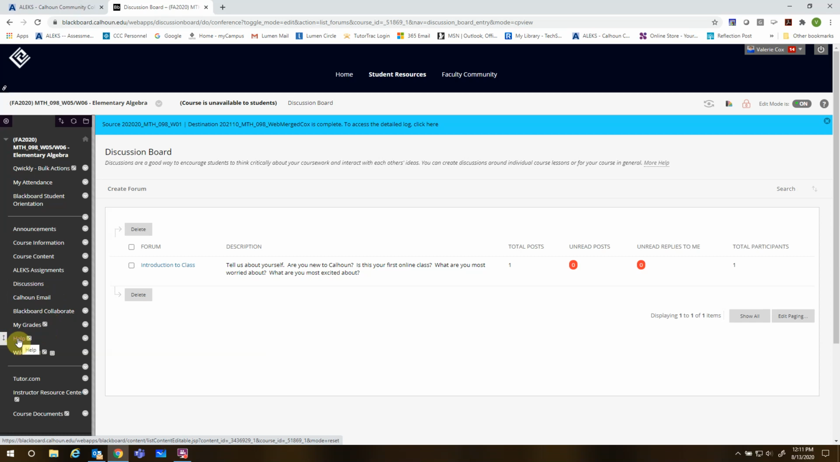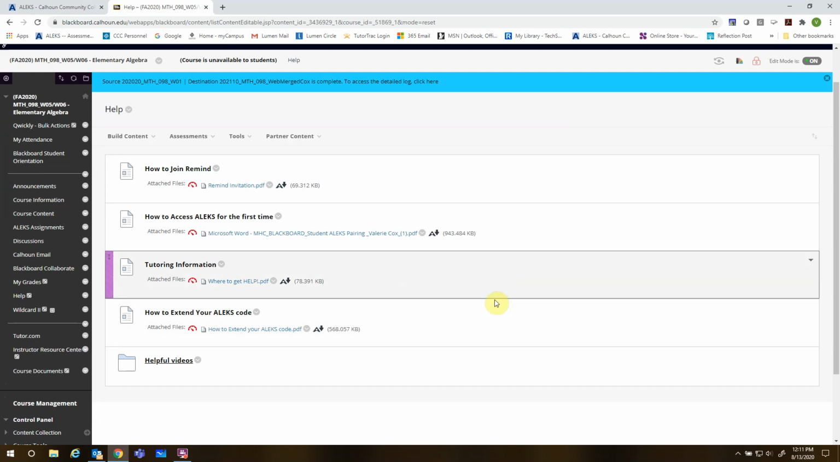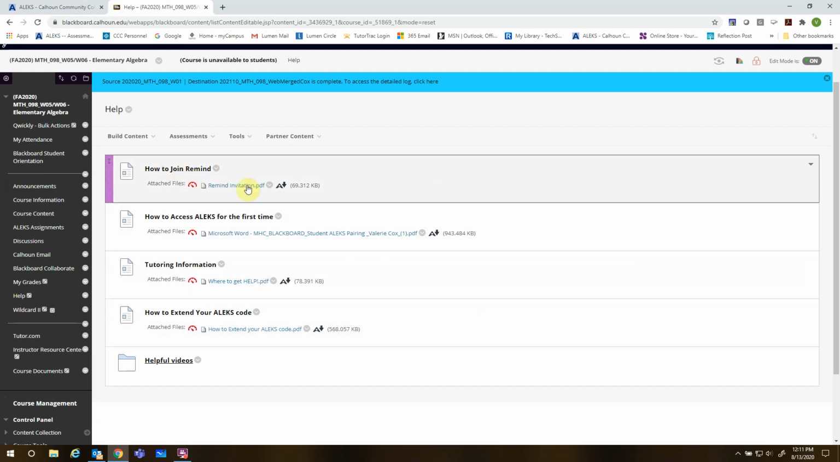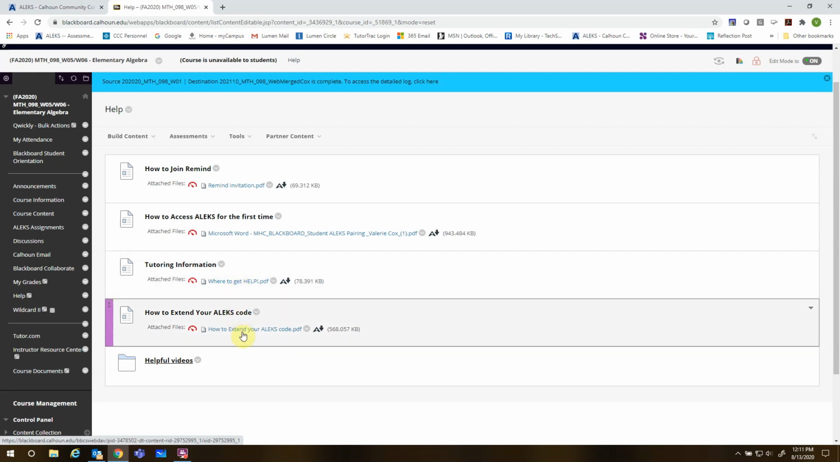This is a new button that I have for you. It's called the Help button. I'm still adding to it. I was adding to it today. So I've got on here, in addition to the first week activity announcement, these things, but if you ever needed to come back to them: how to join Remind, how to access ALEKS for the first time, tutoring information, where to get help, how to extend your ALEKS code. So if you use that financial aid code that's good for 14 days, this document tells you how to use the code that you purchased from the bookstore, how to put it in.